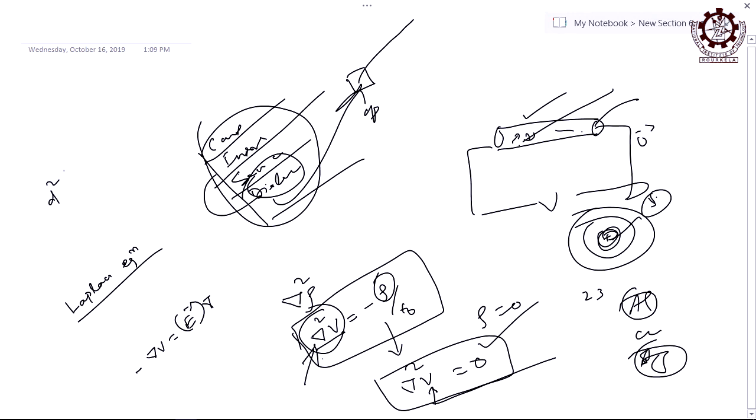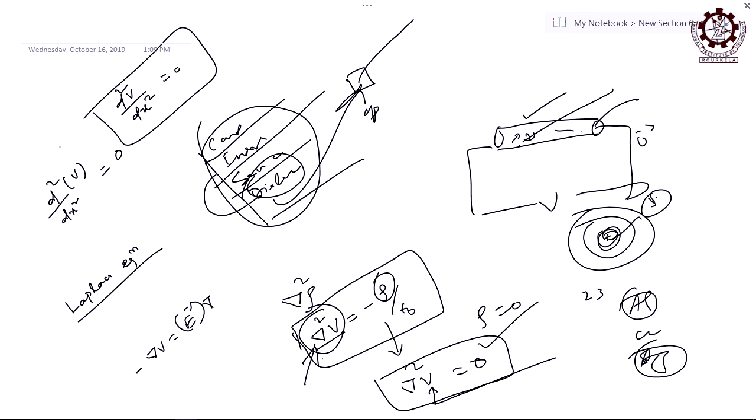Del or d, is it the same or different? If it is one dimension, what is the difference between partial and direct? The dimension is only one, so d is del. If there are 2, then it is partial. So if you write d by dx square, that is your del square, and equal to 0, then you can write del square V or d square V by dx square equal to 0. It is a one dimensional Laplacian equation, because the variable here is only x.